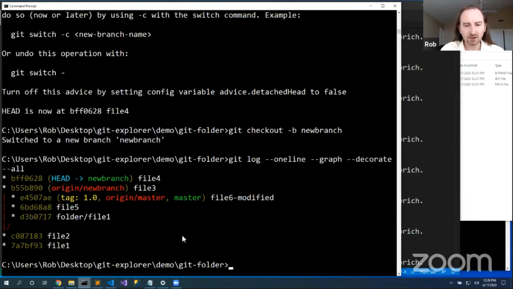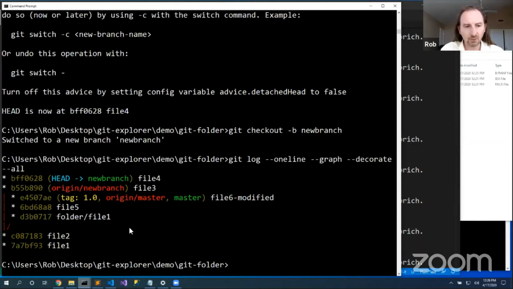Now, periodically, Git will run git gc behind the scenes, and whenever git gc runs, it will prune nodes that aren't attached to anything, like that unmodified file 6. And it will prune these commit nodes that aren't pointed to by any branches or aren't parents of any branches.